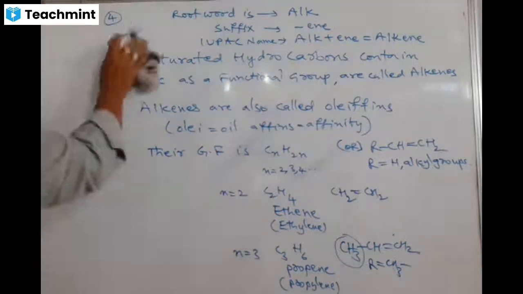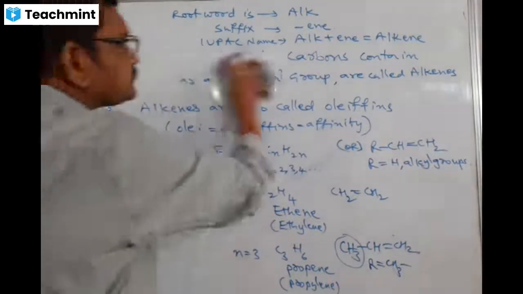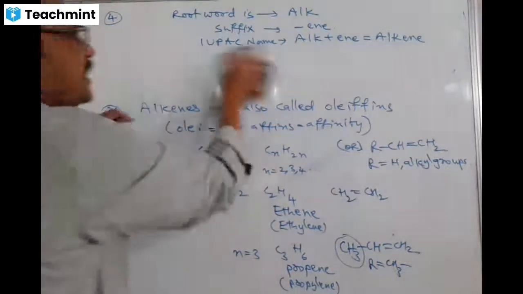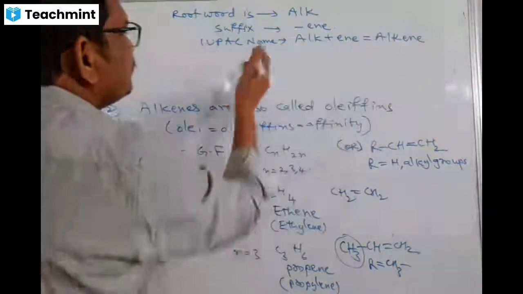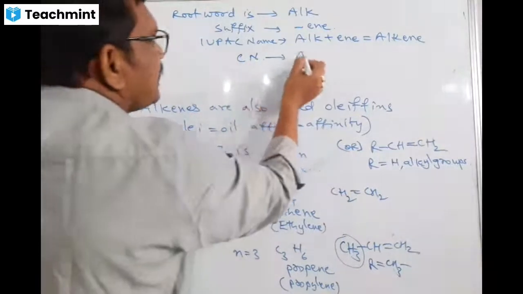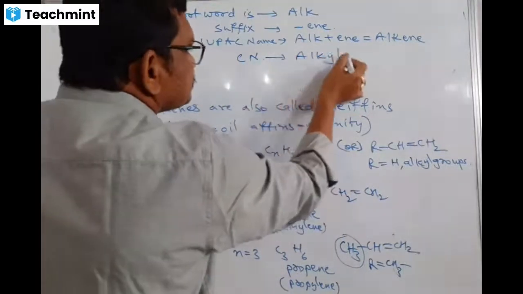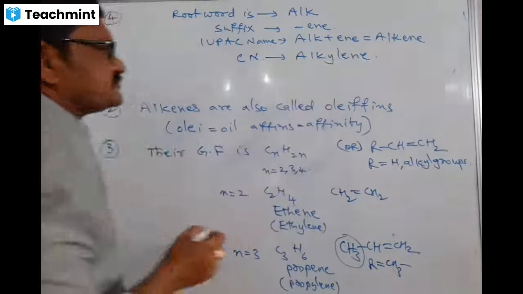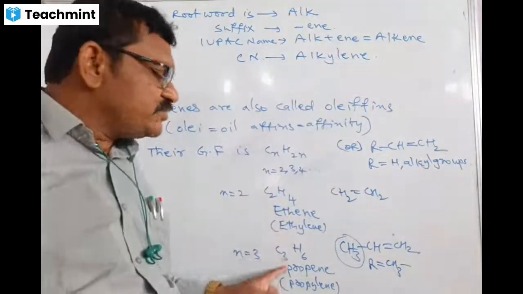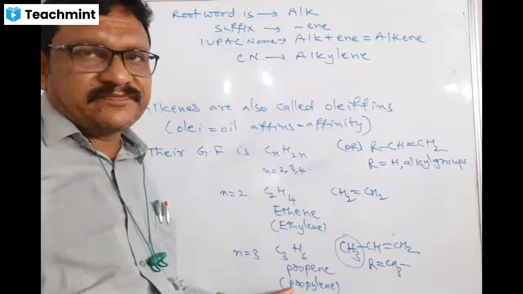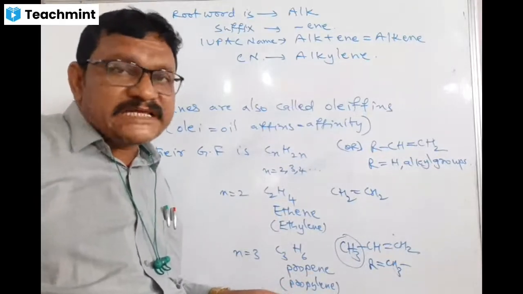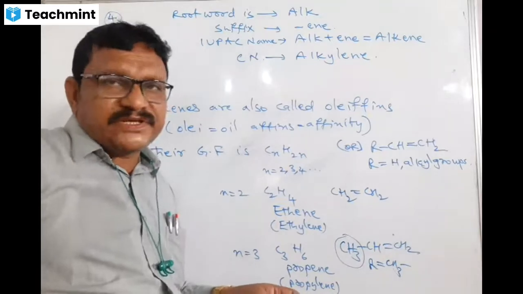Okay. Then the fifth point. Of course, the IUPAC name is alkene, but there is another common name, called alkylene. That's why ethene is also called ethylene, and propene is also called propylene. For example, after propane, a 4-carbon alkene is possible. That is butene.